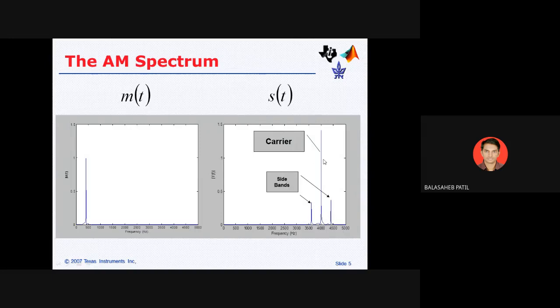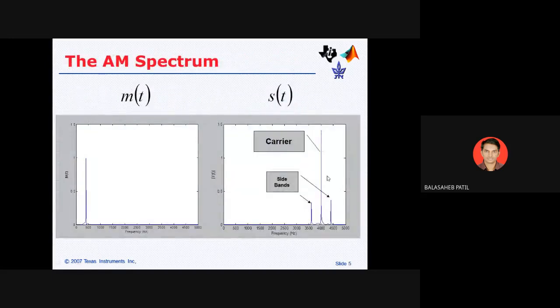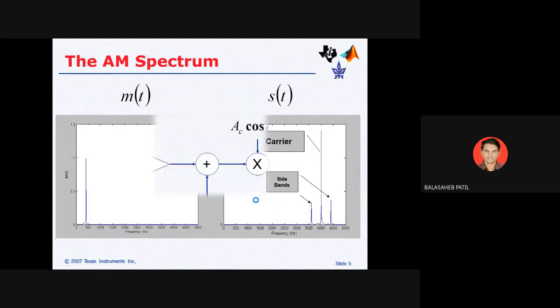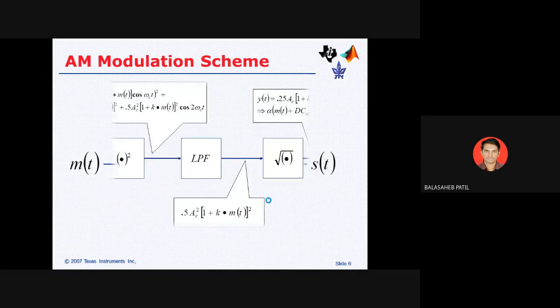This is the graphical representation: Vc cos omega c of t, and one upper sideband and one lower sideband. It is omega c minus omega m of t and omega c plus omega m of t. In terms of frequency, this is fc minus fm and this is fc plus fm, right? So this is the scheme where we'll get the signal.